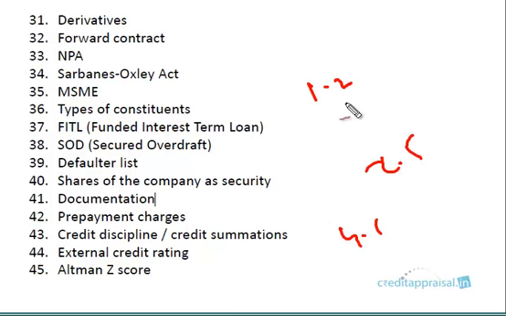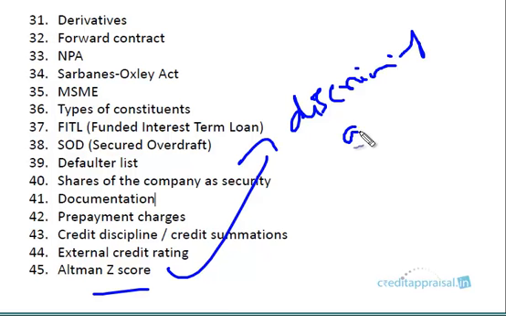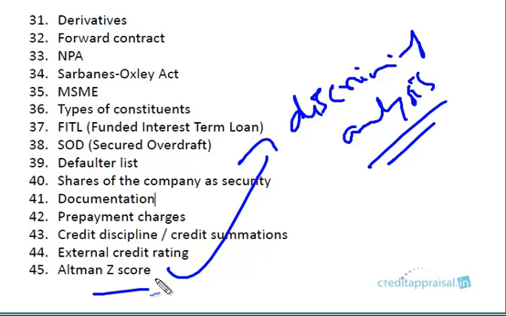So can we predict? If it's got a very high score, this company is not going to default. This is a good company. This is an average company. This got a low score, this might default. So wouldn't it be nice if we had a formula which can predict which companies might default? That is basically the attempt of this Altman Z score. Actually, it uses an advanced statistical concept called discriminant analysis. The Altman Z score is not a new thing. It was developed some decades back by Altman, but it's an interesting reading. You can go to this section here.